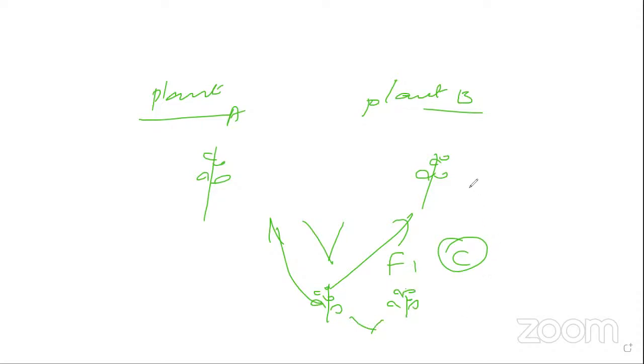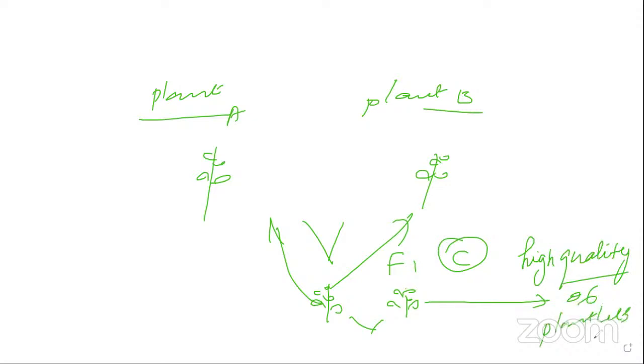So as a result, the pure line means only the high quality, the best quality of the plant. For example, a single plant A yields 100 seeds, imagine, 100 seeds.